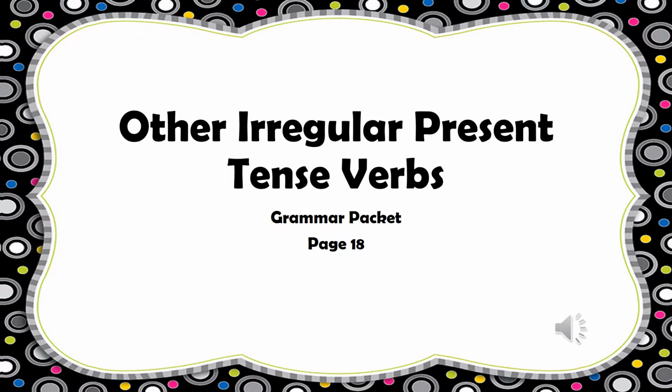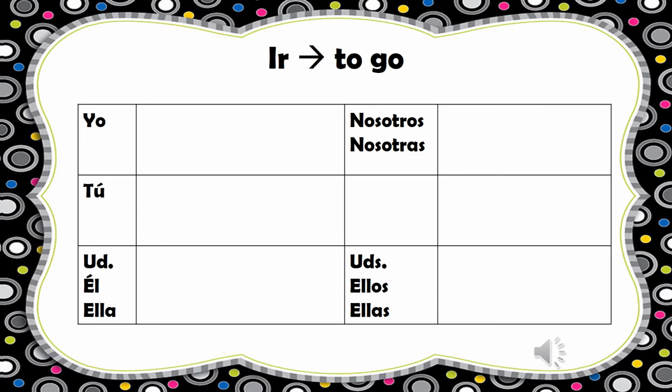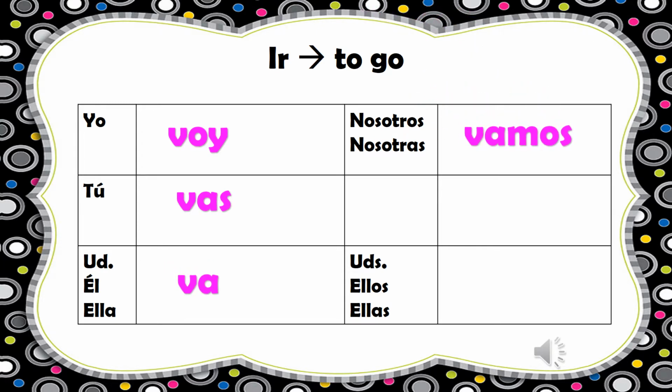We have a couple of other verbs in the present tense that are really irregular. They don't follow the E to IE pattern or the yo-go pattern or anything like that. So they form their own category. And these verbs are on page 18 of your grammar packet. Our first verb that's really irregular is ir, which means to go. And my present tense forms are yo voy, tú vas, usted, él, ella va, nosotros vamos, ustedes, ellos, ellas van.